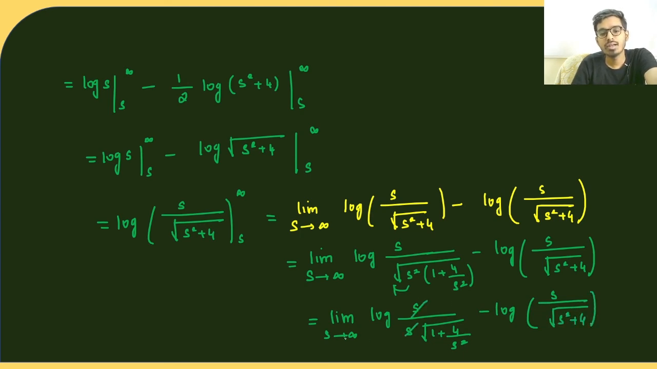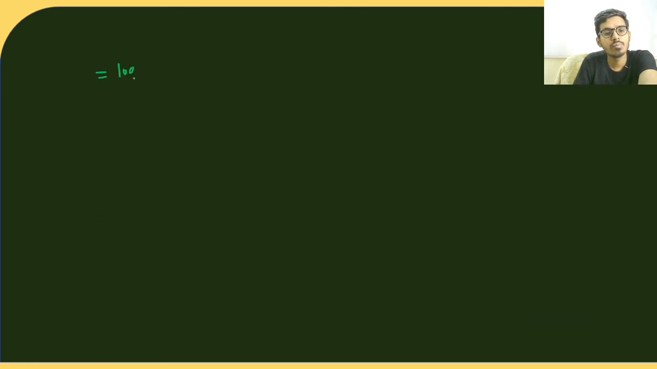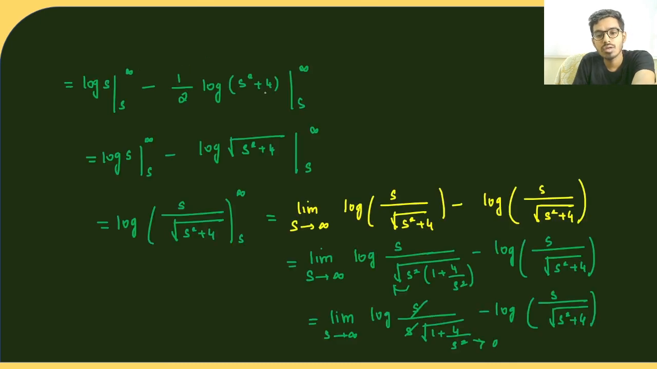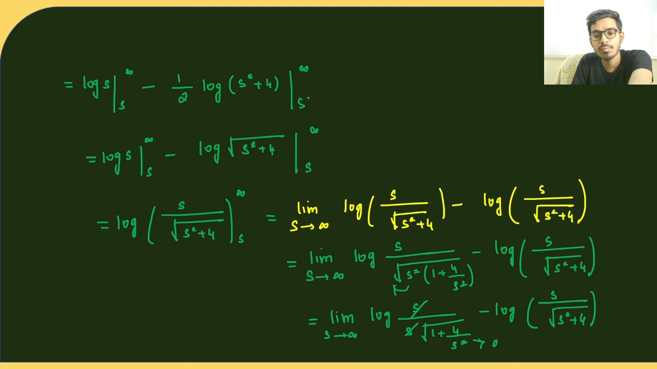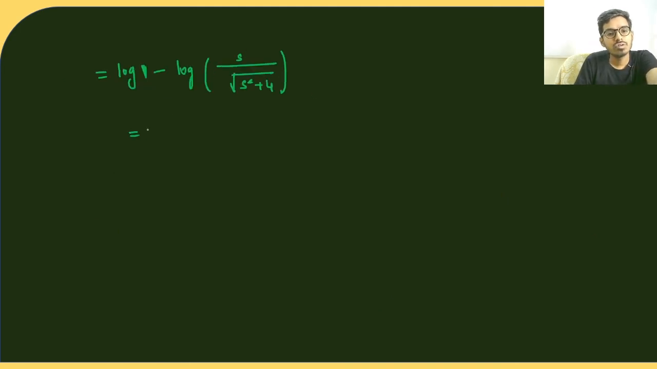So these two will get cancelled. Now when s is tending to infinity, 4 by s square will tend to 0, because 1 by infinity is 0. So we will be left with only 1. Here we have 1, and here we have root of 1 plus 0, so we will be left with log 1 minus log of s by root of s square plus 4. Now log 1 is 0, so this 0 will vanish, leaving minus log of s divided by root of s square plus 4.